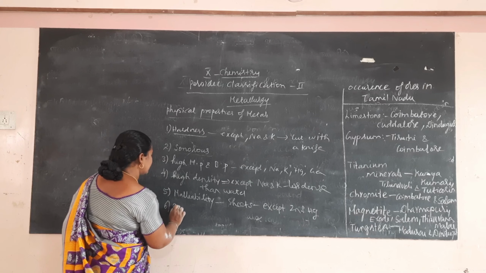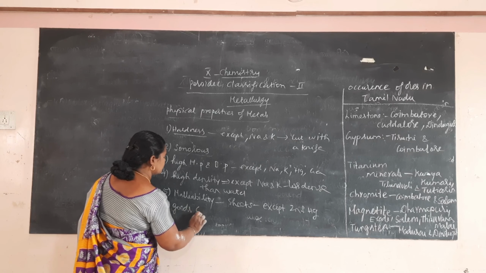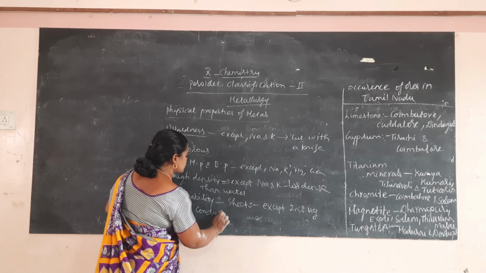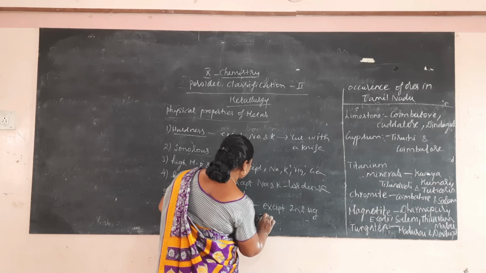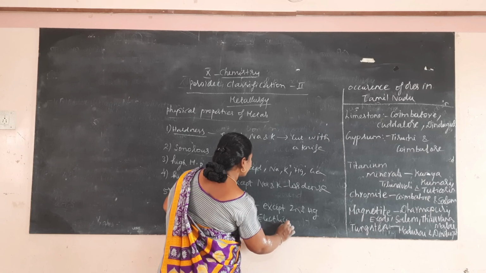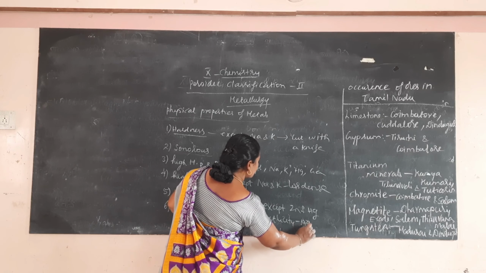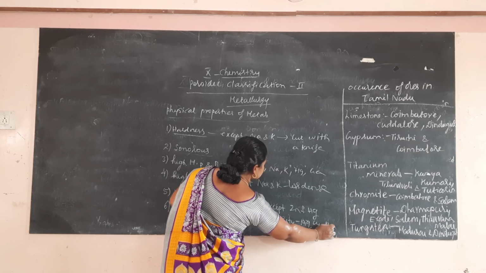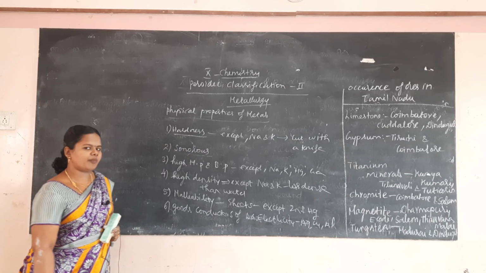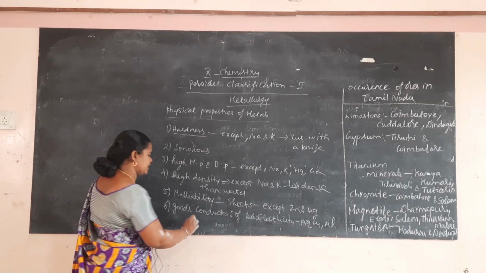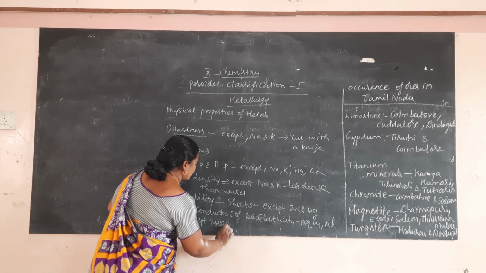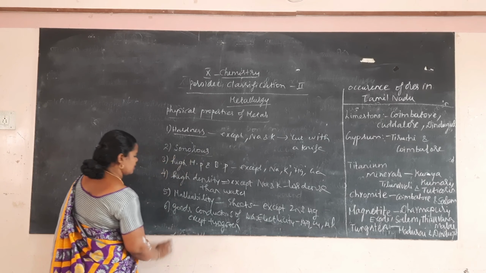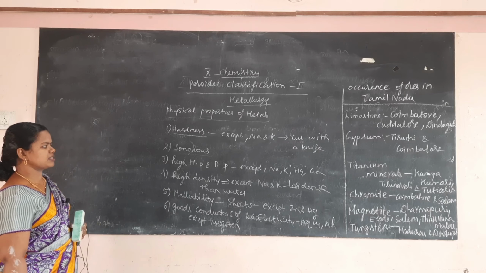Then they are all good conductors of heat and electricity. Silver, copper and aluminium excel in this property, except tungsten. They are all good conductors, except tungsten.